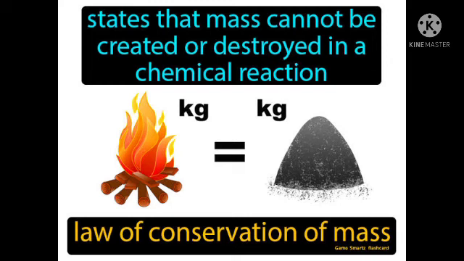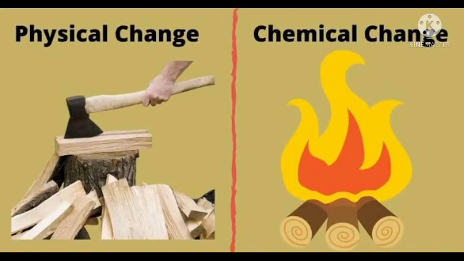Now we are going to see what is physical change and what is chemical change. Physical change: a change occurs only in shape and size. The substance remains the same. Such a type of change is called physical change. For example, you can break the wood, or you can break the pencil, or you can break the chalk piece. Only the shape of the object gets changed, and the substance remains the same. So a substance does not change in physical change. This type of change is called physical change.